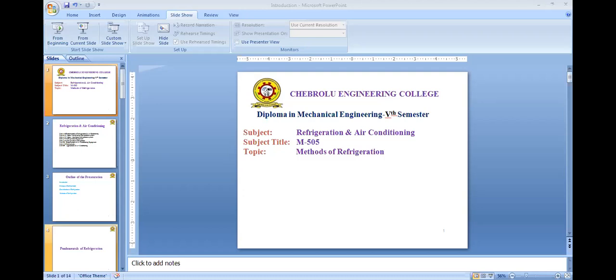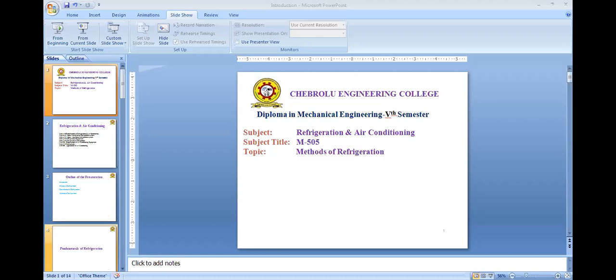Cold brine is circulated through the spaces A, B, C. Finally, the brine returns to the ice compartment. This brine absorbs the heat from the compartments A, B, C and returns to compartment D. Again, compartment D absorbs the heat which is coming from the brine solution. Again, the process gets repeated. So this is the process of the indirect method.